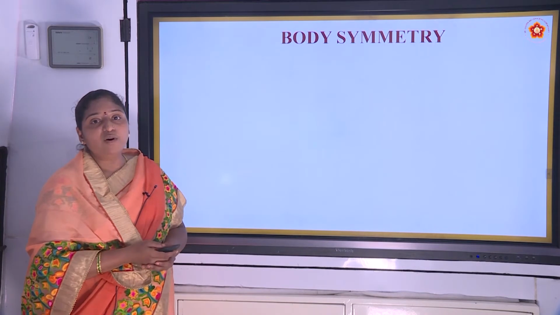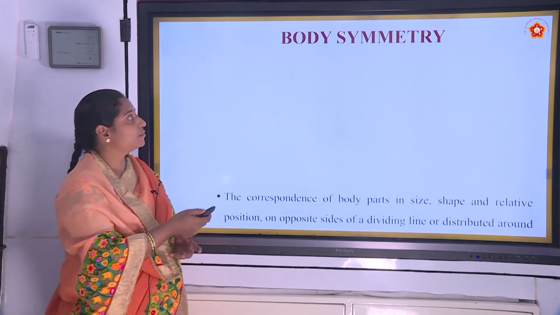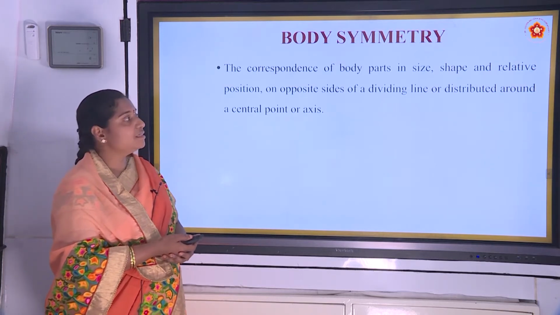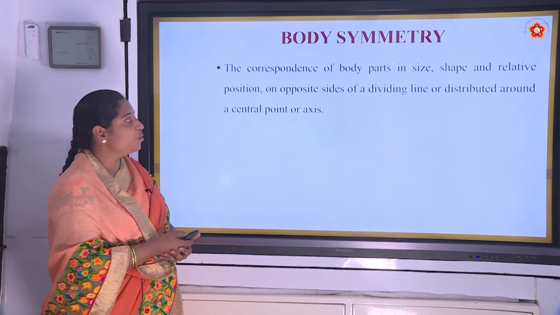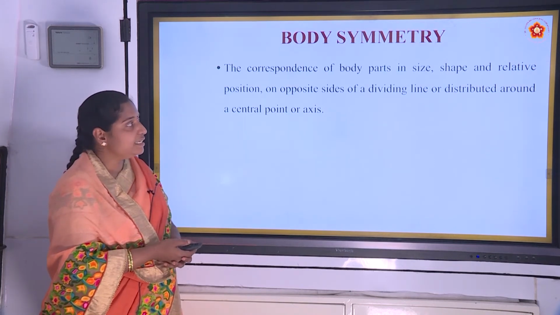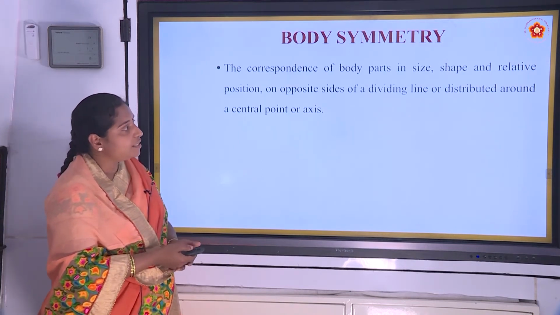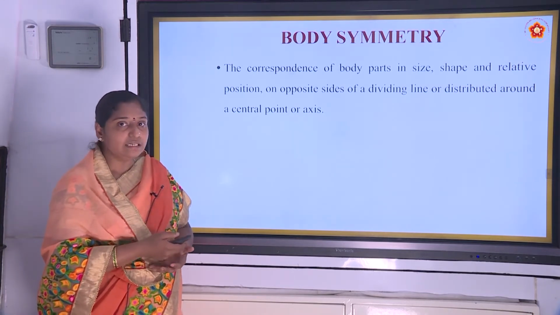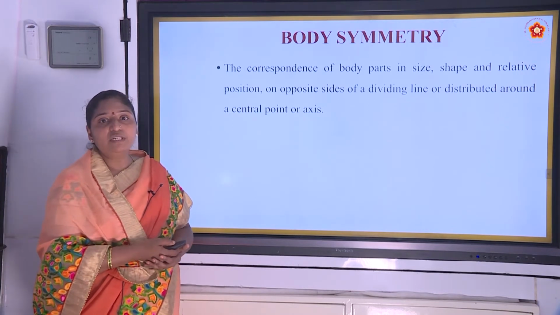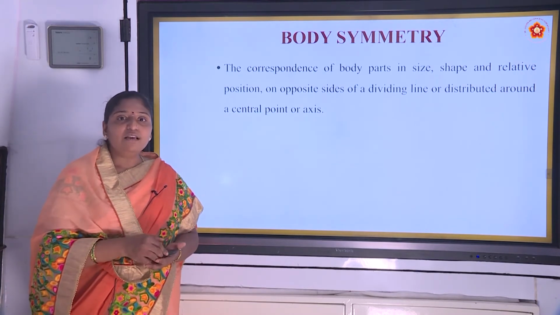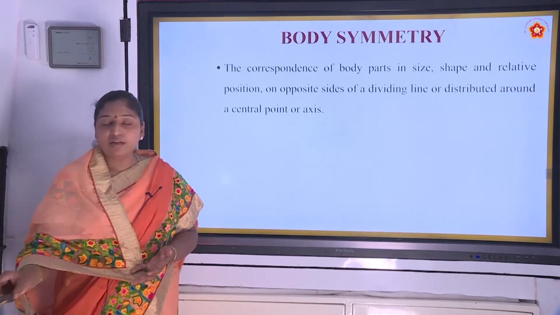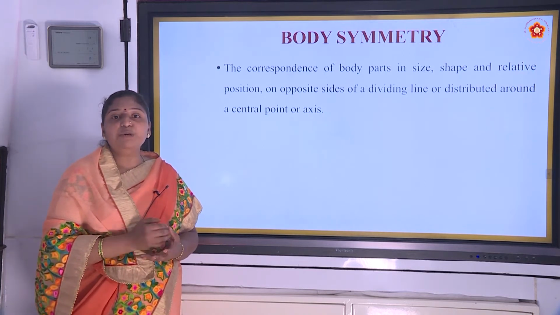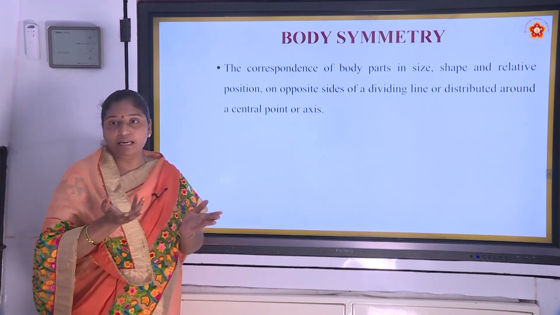Next is body symmetry. The correspondence of body parts in size, shape and relative position on opposite sides of a dividing line, distributed around a central point or axis, is symmetry. In simple words, we can say that if a line is drawn on an object and it results in the formation of two mirror images.